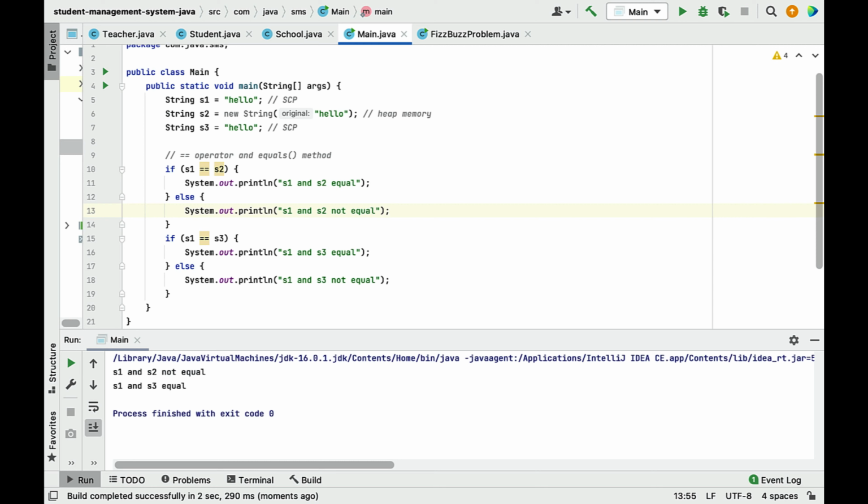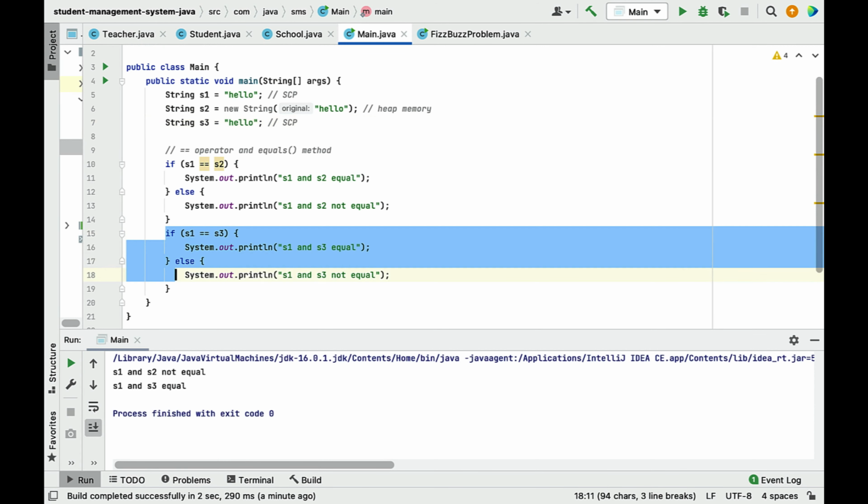Look at here, s1 and s2 not equal, because s1 is pointing to the string object hello, which is there in the string constant pool, and the s2 object, which is created using the new keyword, is present in heap memory. So both objects have different memory locations. That's why they are pointing to different memory locations. So the == operator is used to check whether the objects are pointing to the same memory location or not. And look at the second if condition, s1 == s3.